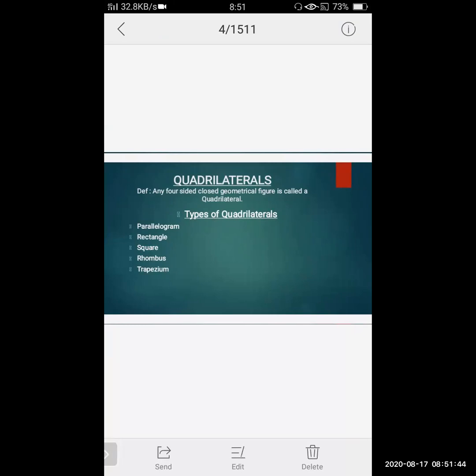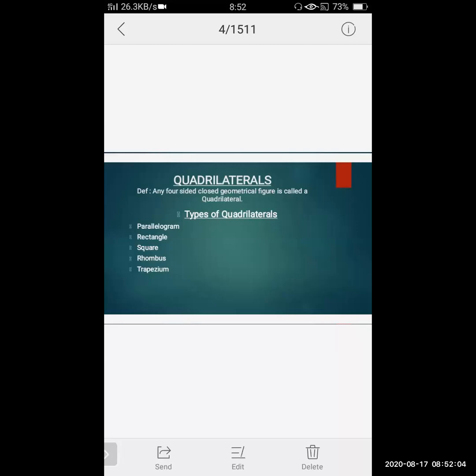Now quadrilateral means what? Here I have written the definition: any four-sided closed geometrical figure is called a quadrilateral. The very important words here are four-sided closed.